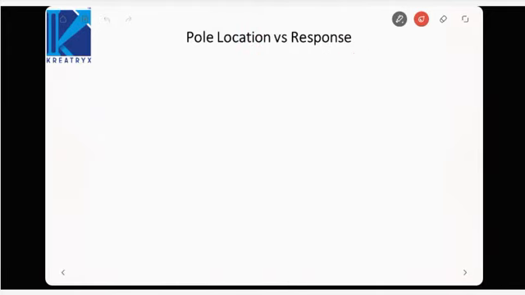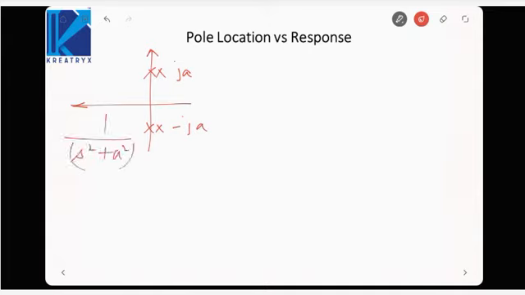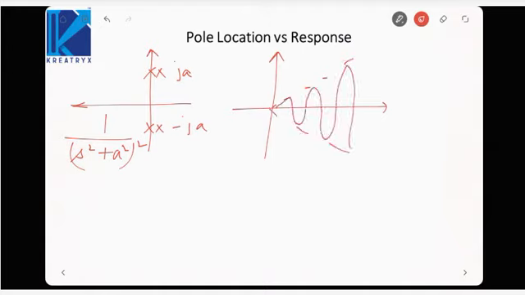Okay, now let us see what will happen if we take poles of order 2 on the imaginary axis, that is ja and minus ja, each repeated. So the transfer function is this, and the response would be t sine at. So this is unstable. So that is what I am saying. If poles of order more than 1 exist on the imaginary axis, the system would be unstable.